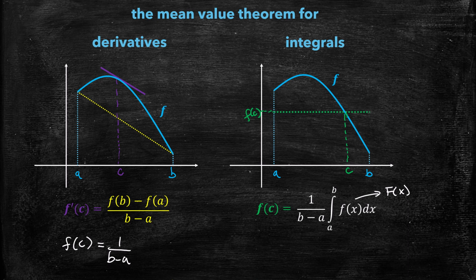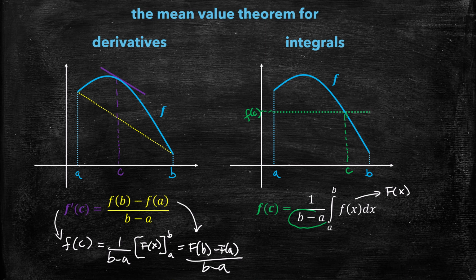And if the antiderivative of little f is big F, you could write this and evaluate it at b and then at a and subtract, which just gets you F of b minus F of a over b minus a, which you'll notice is actually just one derivative up from here. So that's kind of an interesting little connection in itself, but I'm not done with that just yet. That's a very close parallel.